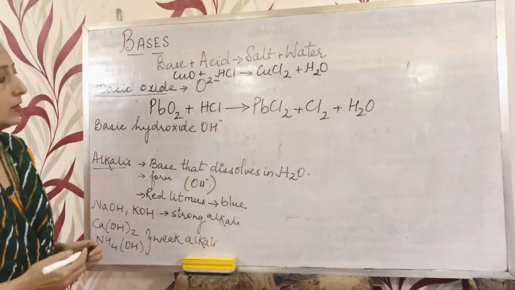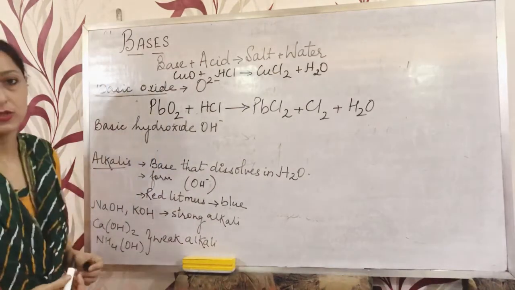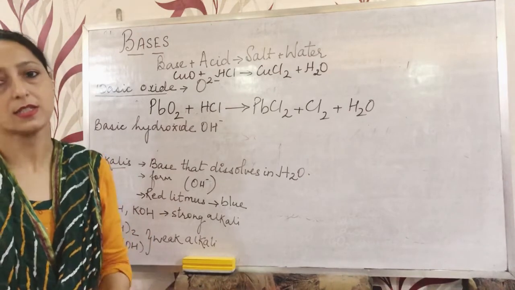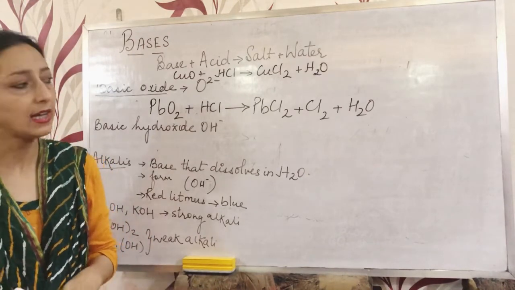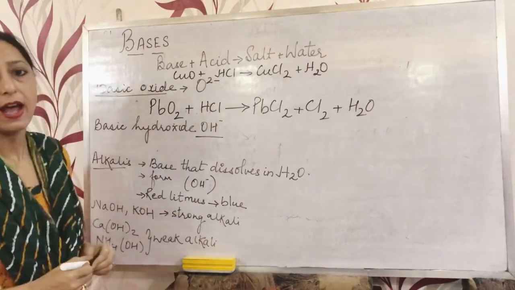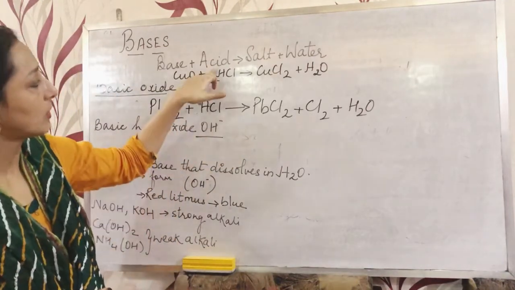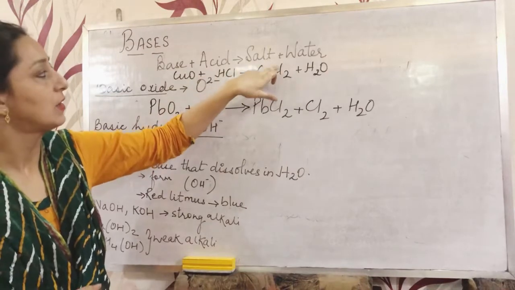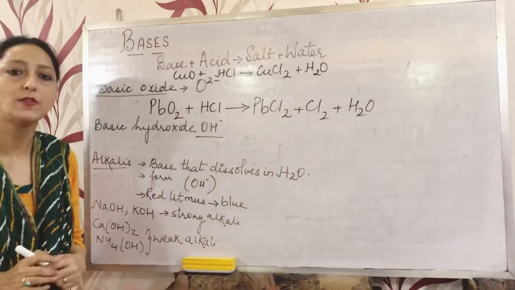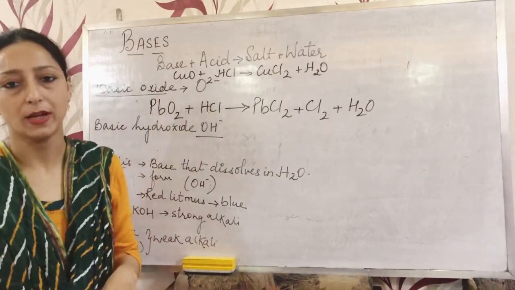Now basic hydroxide. What is a basic hydroxide? It is a metallic hydroxide which has the OH ion, and when it reacts with an acid, it gives salt and water. For example, sodium hydroxide, aluminum hydroxide.